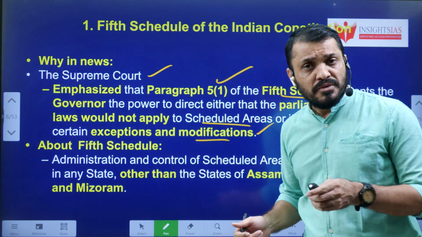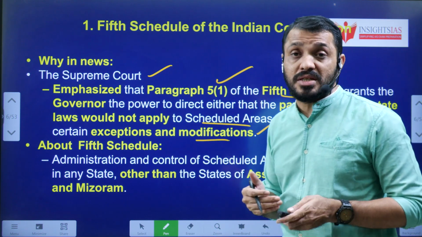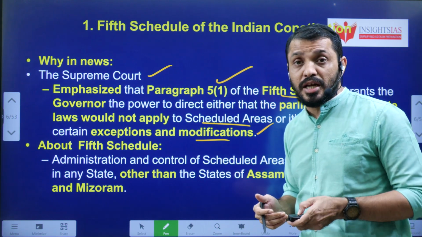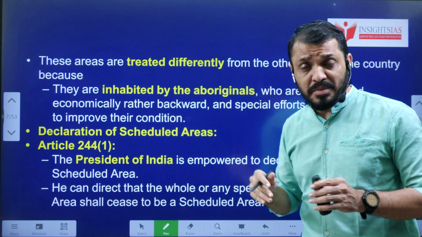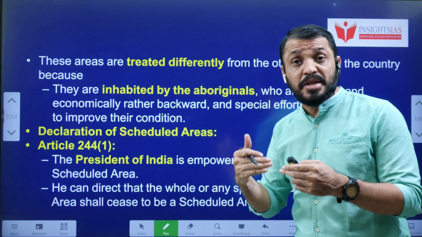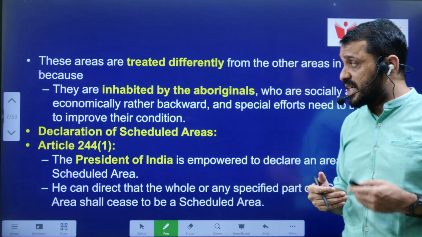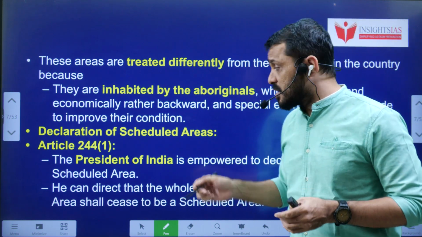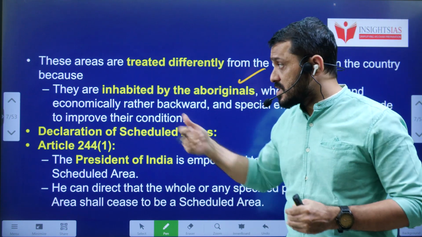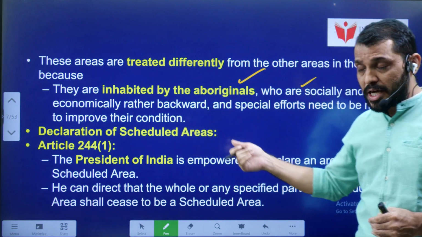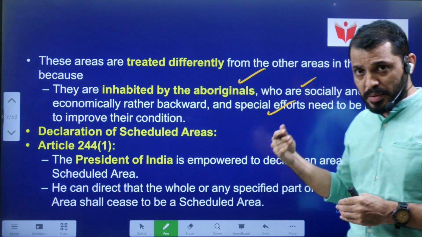The 5th schedule deals with the administration of the tribal areas other than Assam, Meghalaya, Tripura and Mizoram. And these 5th schedule areas will be treated differently. Why should they be treated differently? Because they are inhabited by aboriginal peoples, who have distinct social and economic backgrounds compared to other people.